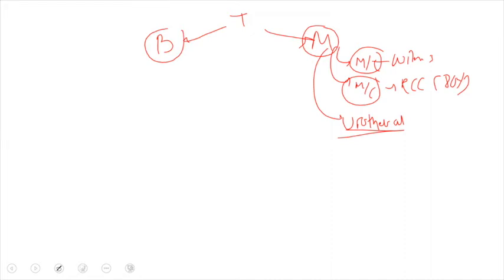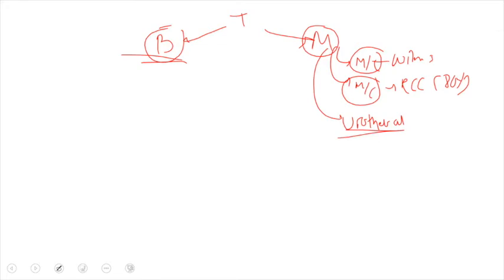Regarding the benign tumors, there are a lot of things to be studied in pathology, and if you start mugging up every bit of detail, it would be very volatile. So I would like to give you very important points regarding the benign tumors which are clinically relevant, and that will be asked in the board examinations or even in the PG entrance examination. I'll be discussing only the most important points in this video. But mind you, there is a lot of detail to be studied in renal tumors. In this video, I'll be giving you a basic overview of the benign tumors which are very clinically important.